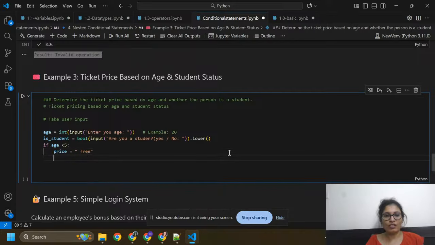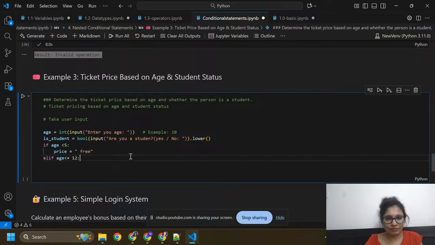Here I am going to define a condition. If you are not a child or your age is not less than 5, then we need to execute this condition, elif age is less than equals to 12.